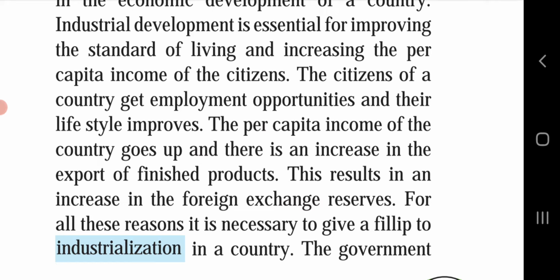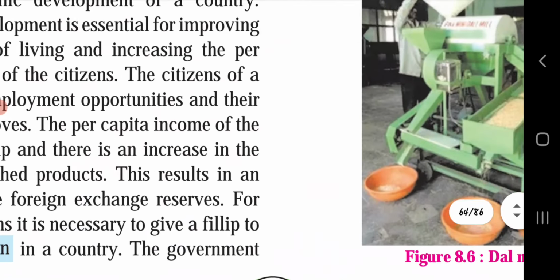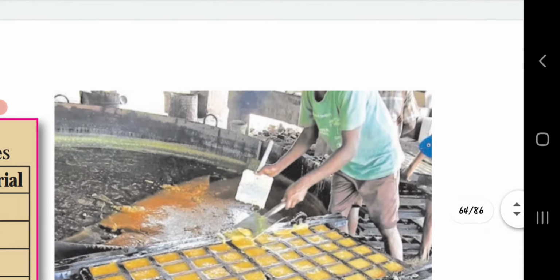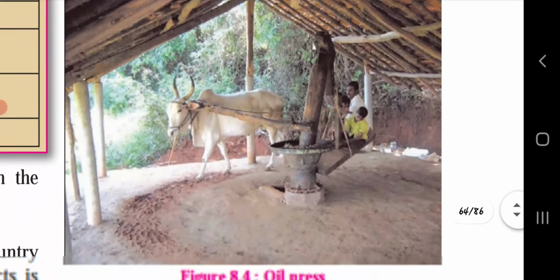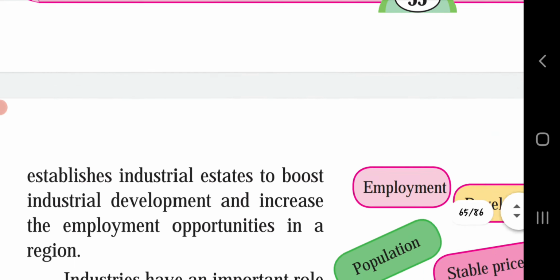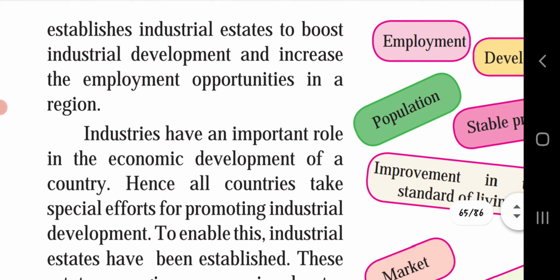The government establishes industrial estates to boost industrial development and increase employment opportunities in the region. So what will happen if industrialization takes place: different industries will be prepared, will be installed, and this will give people more opportunity to have a job. So occupations will be created.